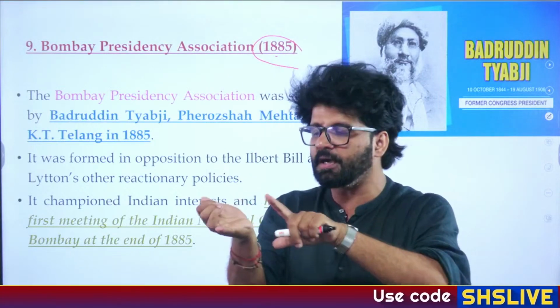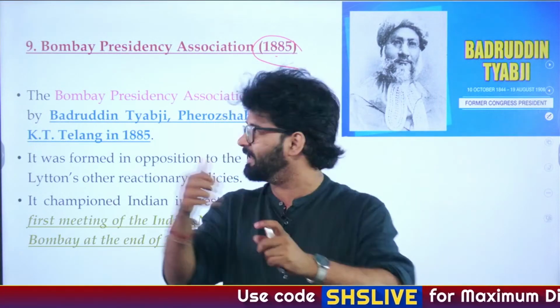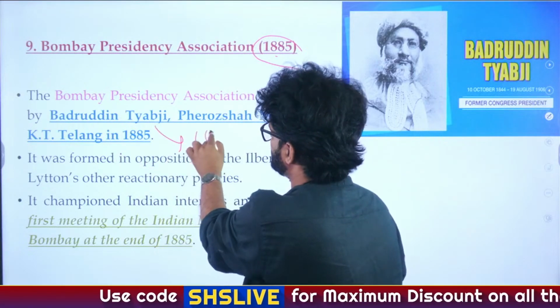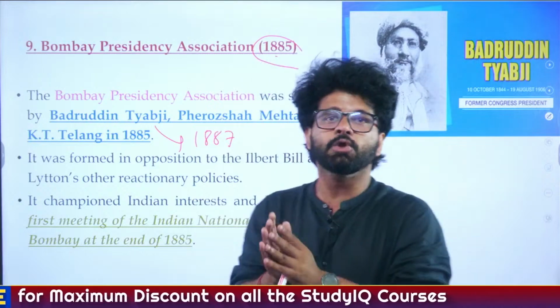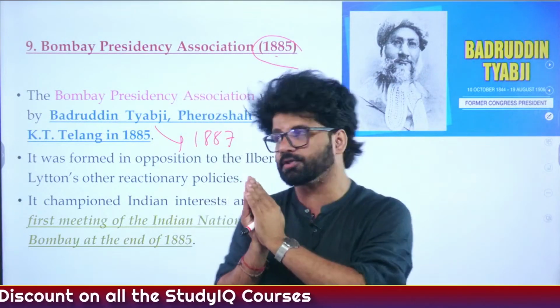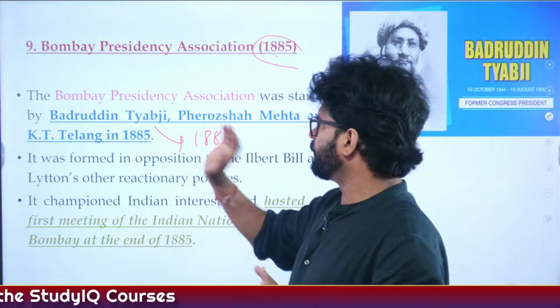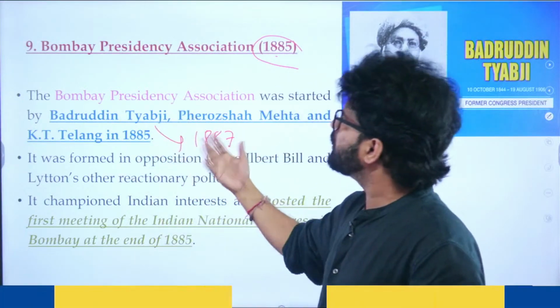1885, Umesh Chandra Banerjee, he's a Hindu. Then 1886, Dadabhai Naoroji is the Congress president. He is a Parsi. 1887, you have Badruddin Tayyabji, who is the president of Indian National Congress. He is a Muslim. 1888, you have George Yule as the president, who is a Christian. 4 people, 4 different religions. 4 years, 4 different religions. So that's how you can also remember Badruddin Tayyabji.